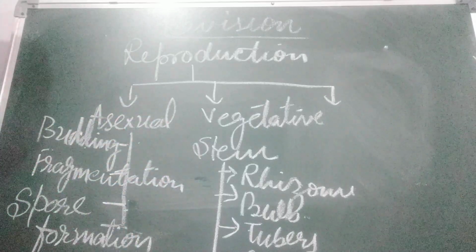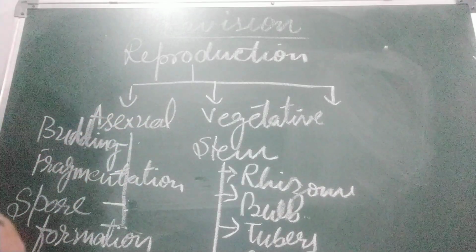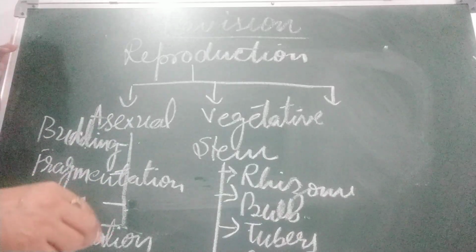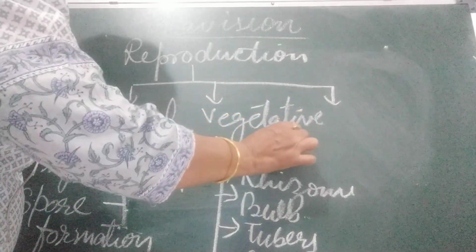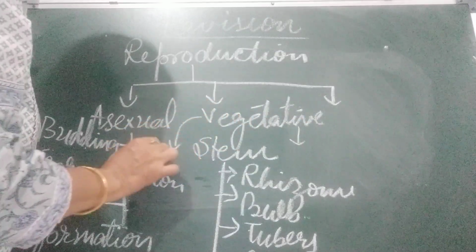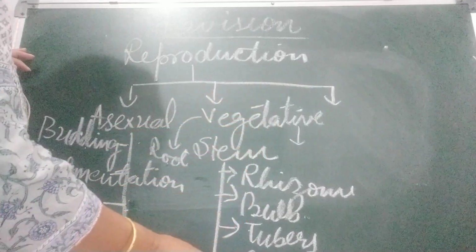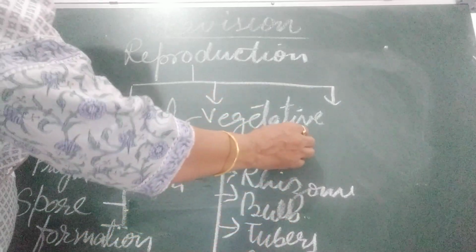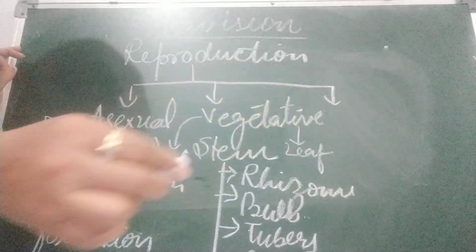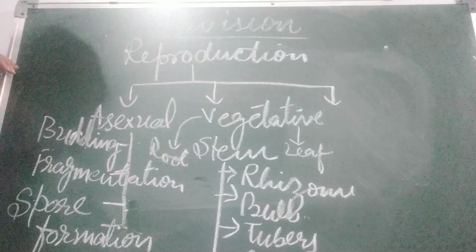Okay, third is by leaf, only one, that is bryophyllum. I told you the example and I had shown you also. From root, I told you dahlia and asparagus. Stem, many examples are there. Leaves, in leaf, bryophyllum. Okay, now we are coming to the artificial vegetative method.